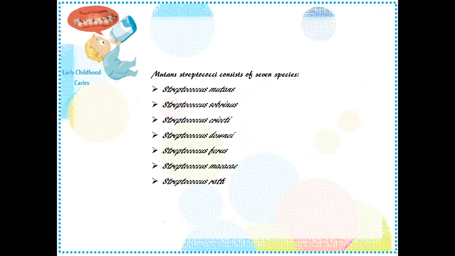So, mutant streptococcus consists of 7 species of streptococcus, that is Streptococcus mutans, Streptococcus sobrinus, Streptococcus cricetus, Streptococcus ferus, macacae, ratti, and downei. So, these are the different species of streptococcus that are grouped under mutant streptococcus.